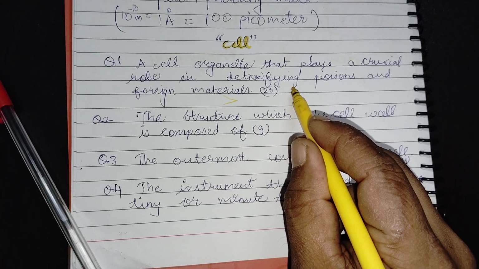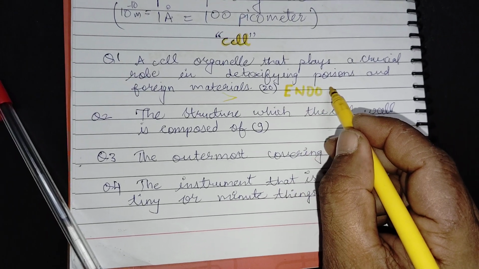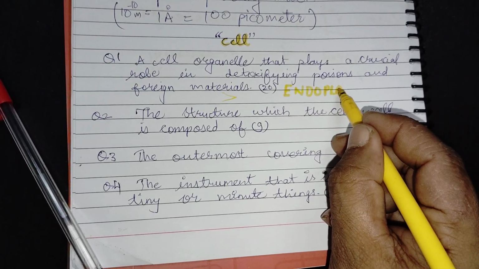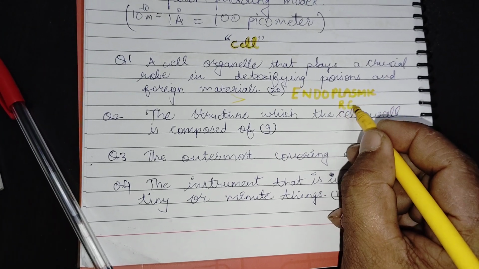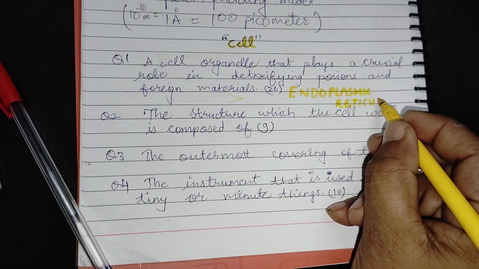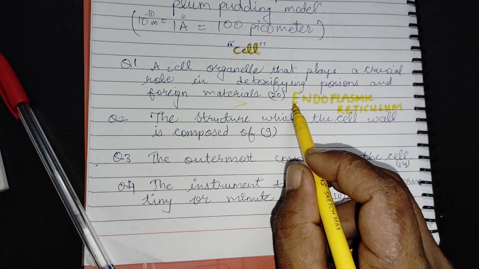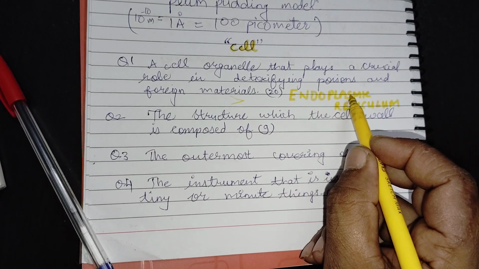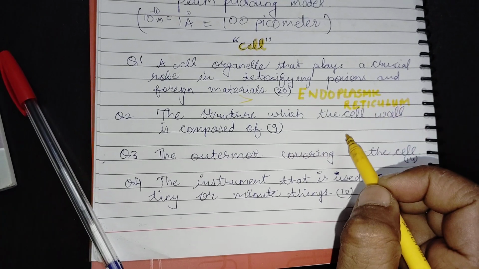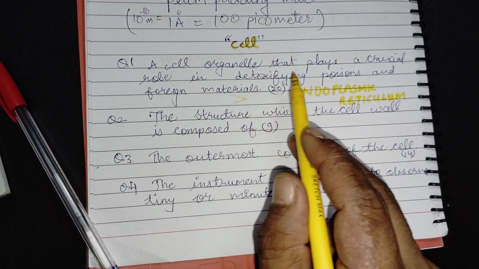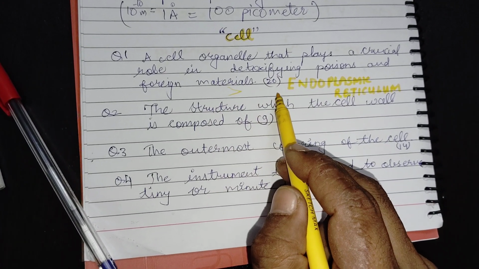So the correct answer is endoplasmic reticulum. So there are a total of 20 letters: 1 2 3 4 5 6 7 8 9 10 11 12 13 14 15 16 17 18 19 20. So the cell organelle that plays a crucial role in detoxifying poison and foreign material in a cell.